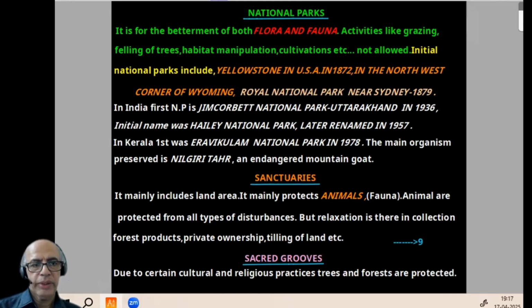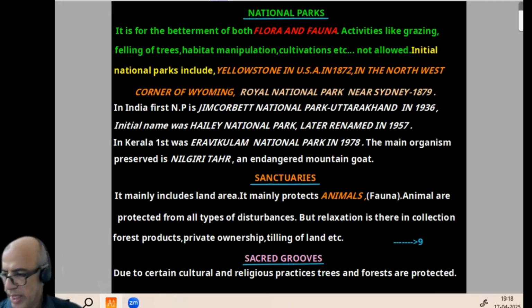In Kerala, the first national park is Eravikulam National Park in 1978. The main organism preserved is the Nilgiri Tahr, an endangered mountain goat. Important that all came previously. For example, that is why I just represented it. Now comes sanctuaries. It mainly includes land area. It mainly protects animals, whereas national parks protect both. That's a regular question. Animals are protected from all types of disturbances, but relaxation is there in collection of forest products, private ownership, then tilling of land, etc. For that, some reduction is there.